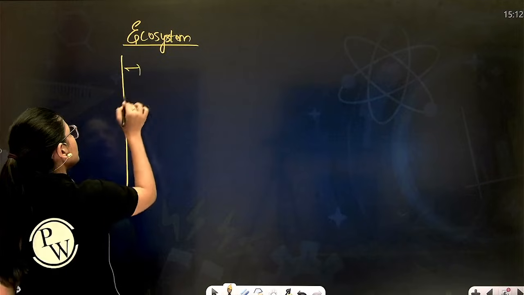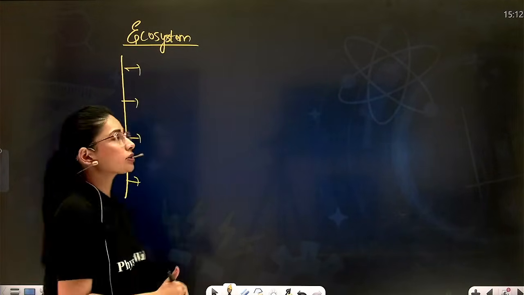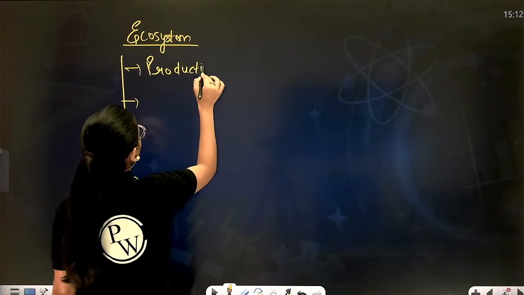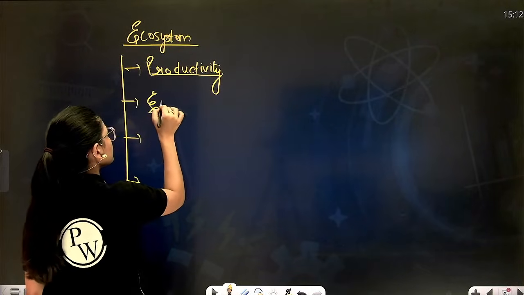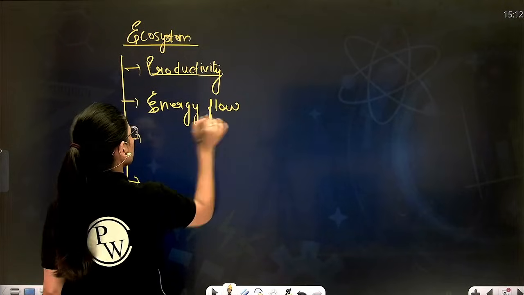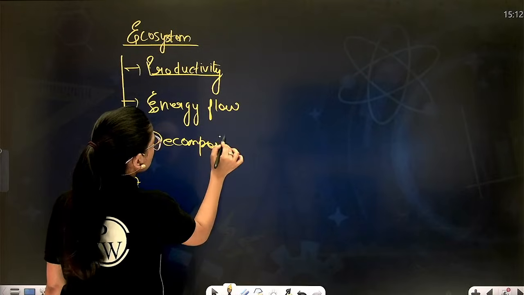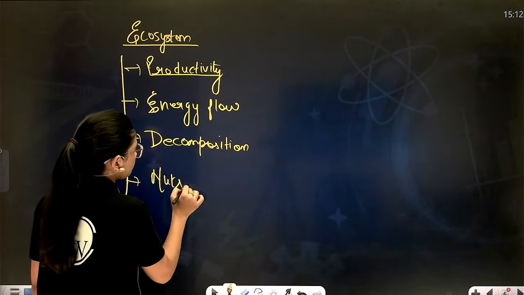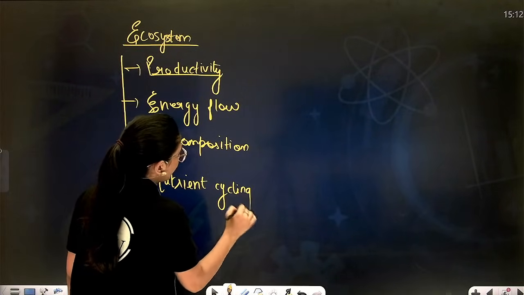So basically there are 4 important functions of ecosystem, listing as productivity, energy flow, decomposition, and nutrient cycling.